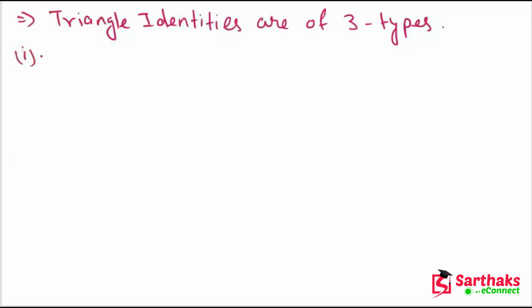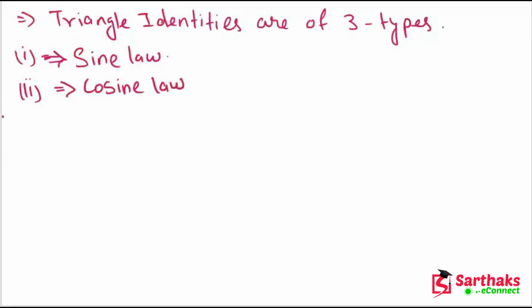First is the sine law, second is the cosine law, and the third one is the tangent law. Okay, so these are the triangle identities. We will see the detailed description of these identities in the next lectures.